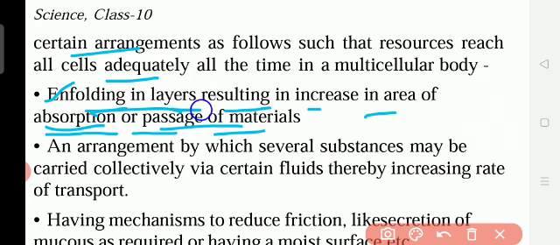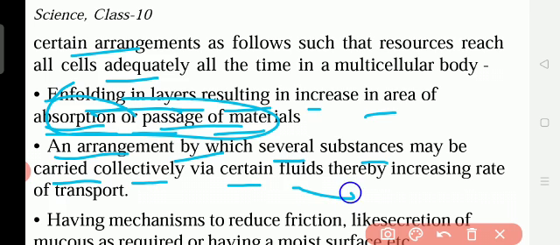Okay, unfolding in layers. In the cell itself so many layers will be there. Because of that the absorption of food will be more. An arrangement by which several substances may be carried collectively via certain fluids, thereby increasing the rate of transport. So the fluids means blood.